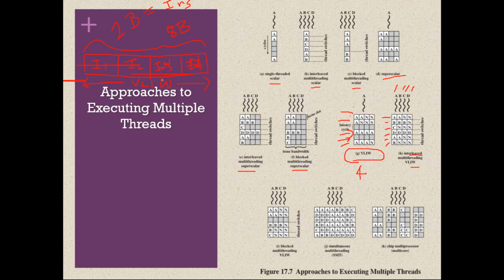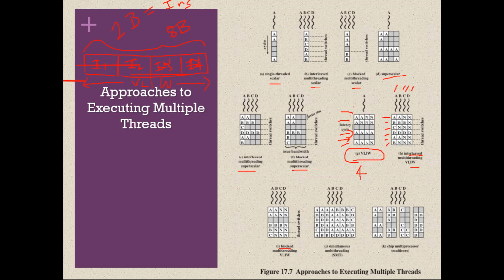There is no such instruction, because the size of the VLIW is multiple instructions. During the second clock cycle, it has to check B. It was able to find 3 independent instructions of B. During the third clock cycle, it could find 1 independent instruction of C. During the fourth clock cycle, it found 4 independent instructions of D. During the fifth, it got 2 independent instructions of A. And during the sixth clock cycle, it got 1 independent instruction from B. So this is interleaved multi-threading VLIW.